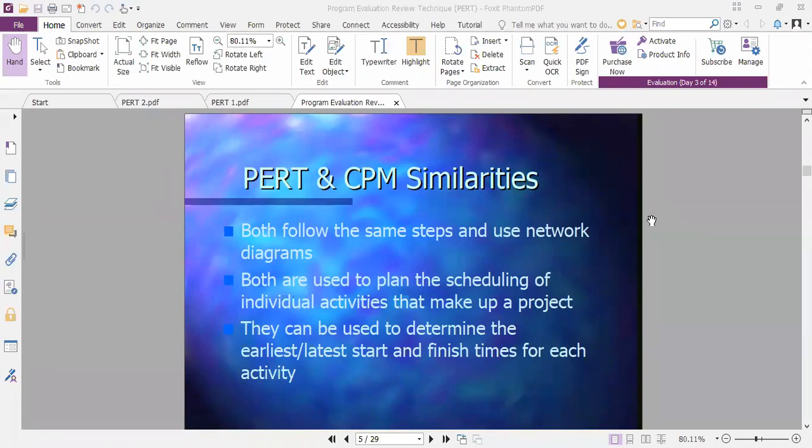And both methods can be used to determine the earliest and latest start and finish times for each activity, which we have already discussed. Based on that early and latest start only, we can find out the critical path or probable path. Up to that part it is similar, but some differences are also there.